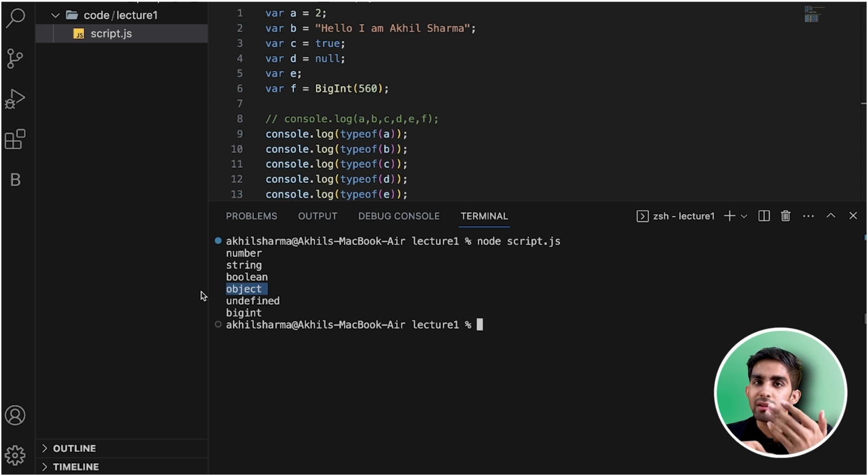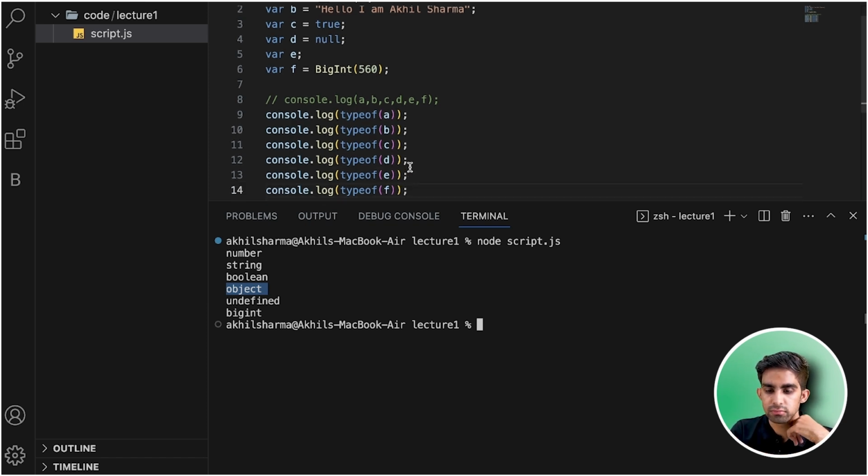If we resolve this bug, so many things will change, and very important things will be lost from JavaScript that we don't want. That's why we are continuing with the bug. We all know that obviously typeof null should be null, but it is showing object. It's a bug, but we continue with it because if we resolve it, so many things will be lost, and we don't want that.